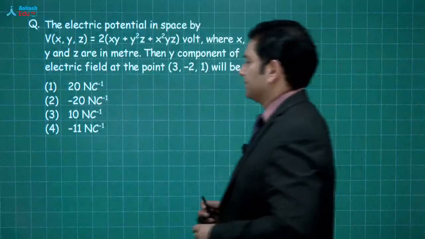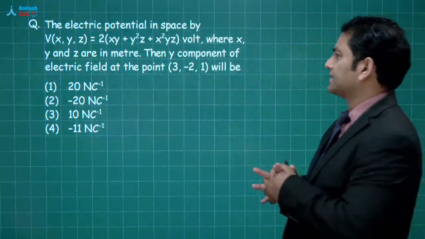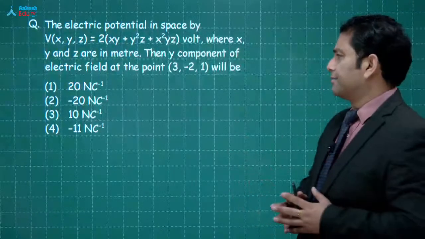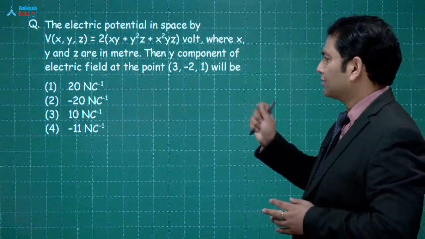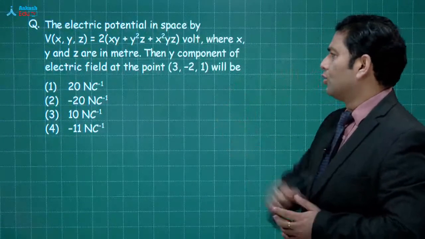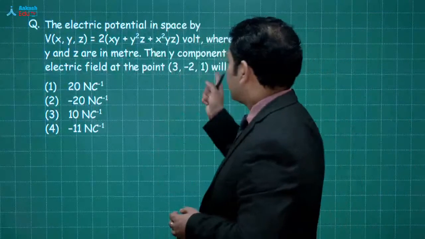So here is a question. अब एक numerical करते हैं कि electric potential in this space is given by this much. X, Y, Z, they are in meter, और आपको calculate करना है, बहुत ध्यान से question पढ़िएगा, केवल Y component of the electric field, and that too at this given point.